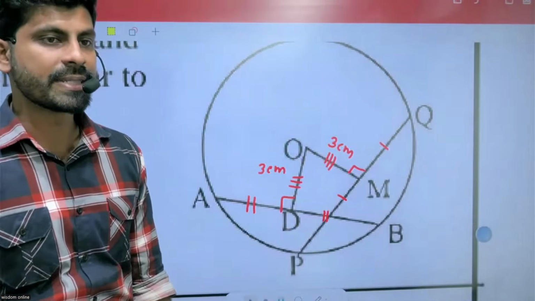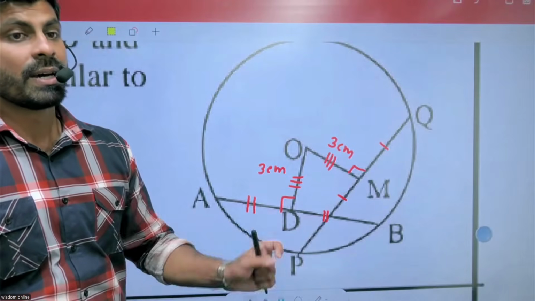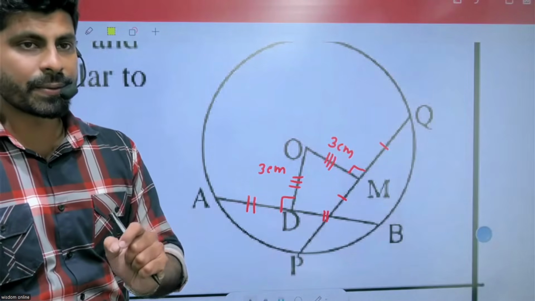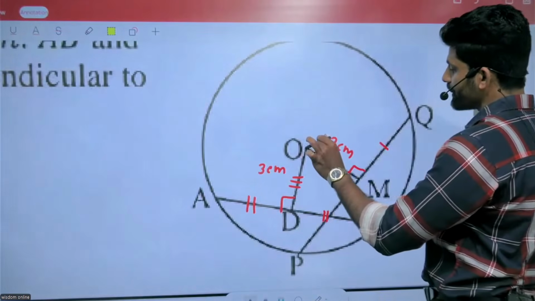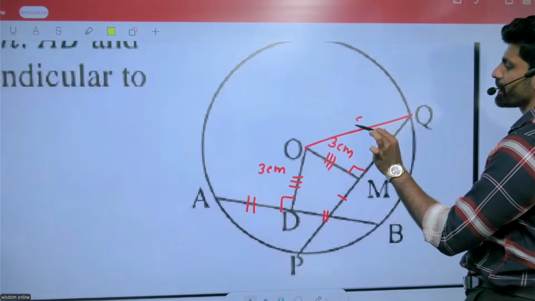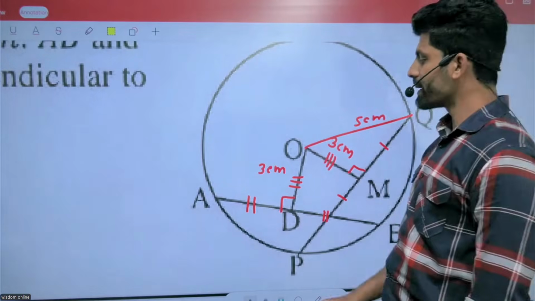So 3 centimeters, 3 centimeters. Radius 5 means this one equals 5 centimeters. Just consider triangle OMQ.